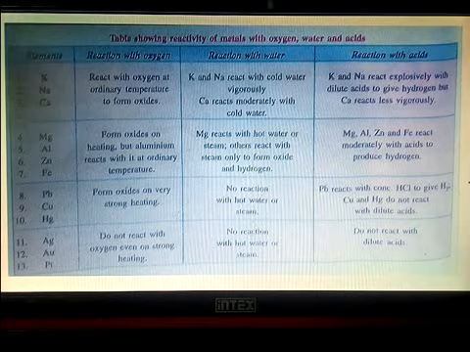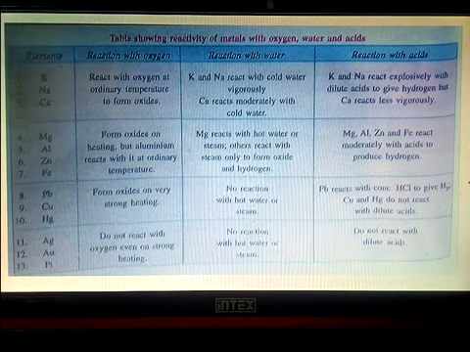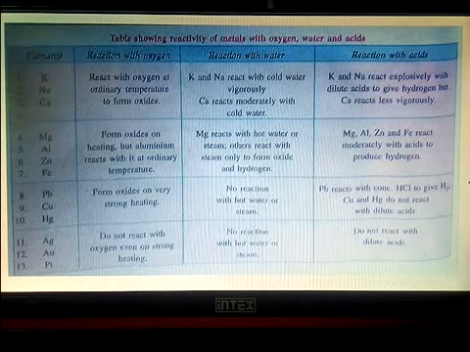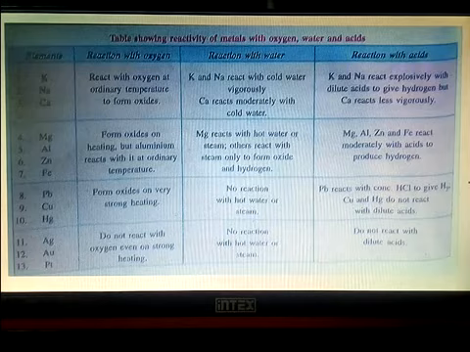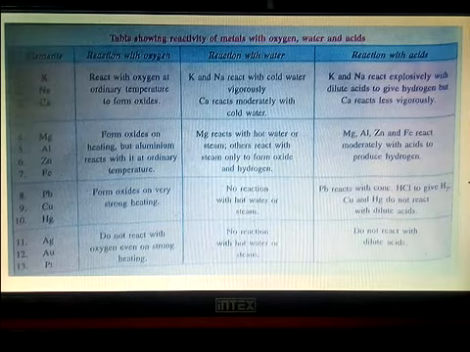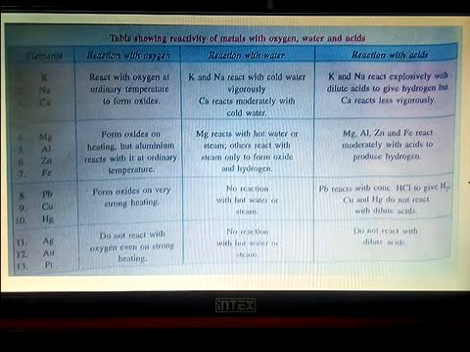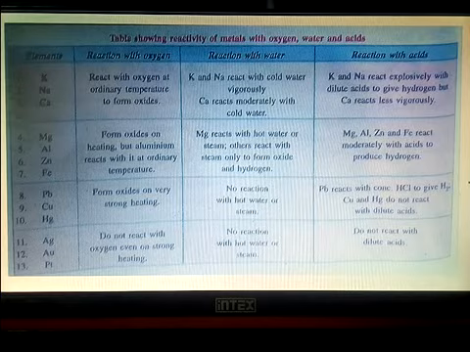Then magnesium, aluminium, zinc and iron form oxides on heating, mind you, not at ordinary temperature. That means temperature has to be increased in case of magnesium, aluminium, zinc and iron. That means they are less reactive than potassium, sodium and calcium. But aluminium reacts with oxygen at ordinary temperature also. Magnesium reacts with hot water or steam only.